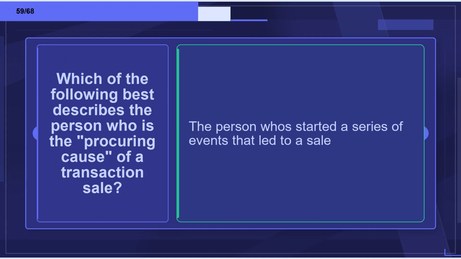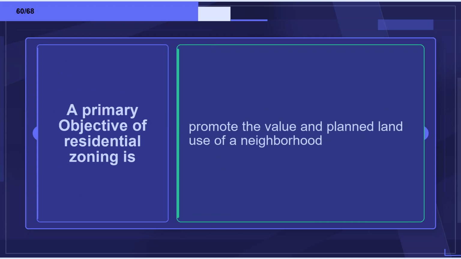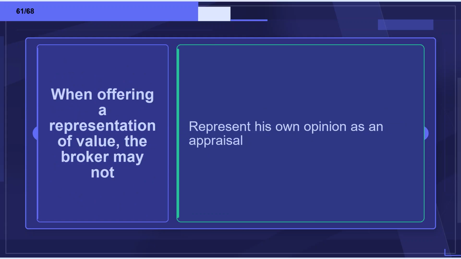Flashcard 59. Term: Which of the following best describes the person who is the procuring cause of a transaction sale? Definition: the person who started a series of events that led to a sale. Flashcard 60. Term: A primary objective of residential zoning is? Definition: promote the value and planned land use of a neighborhood. Flashcard 61. Term: When offering a representation of value, the broker may not? Definition: represent his own opinion as an appraisal.